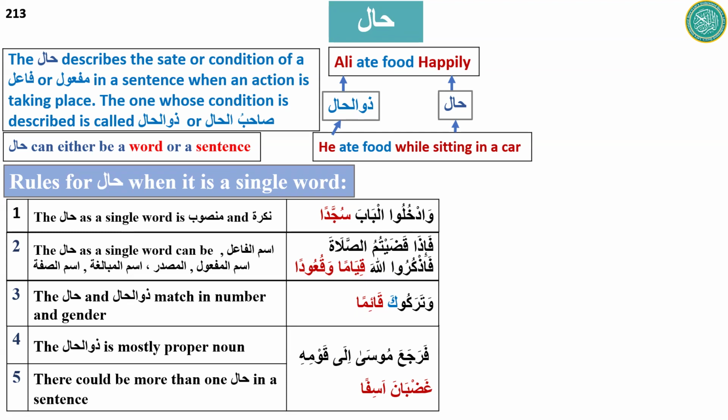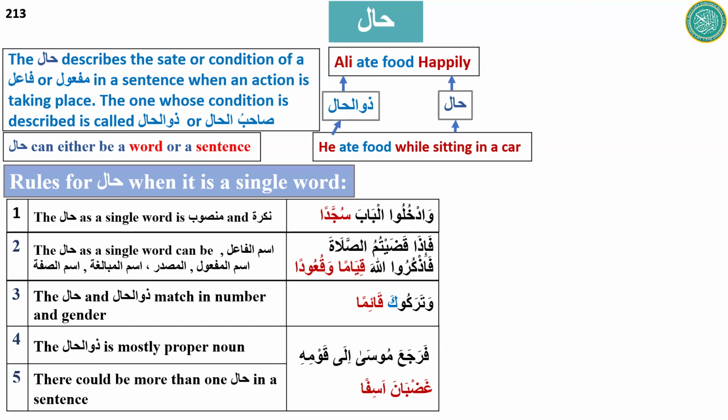Ghadban, what is the Ghadban? Is it Ismul Fa'il, Maf'ul, Masdar, Ismul Sifa? Ismul Mubalagha. So Ghadban is like Rahman. What is Asifan? It is Ismul Sifa.